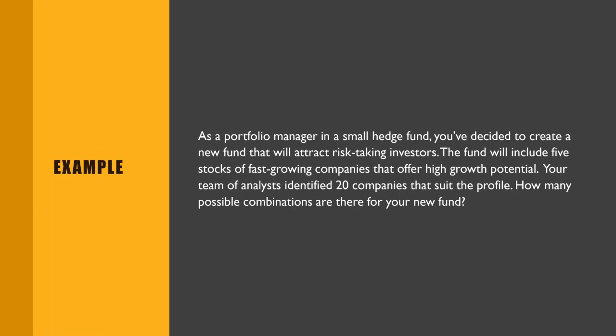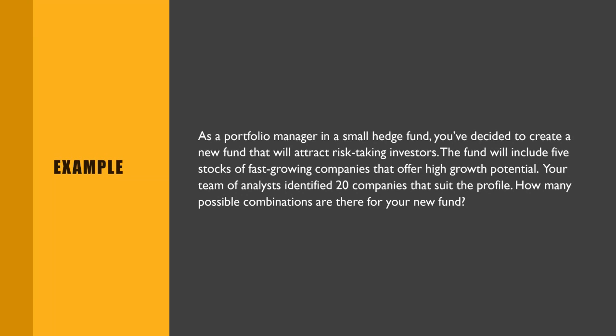The fund will include 5 stocks of fast-growing companies that offer growth potential. So your team of analysts identified 20 companies that suit the profile you wanted, right? So how many possible combinations are there for your fund? What we are saying is, we have identified 20 companies to invest, but you can only invest in 5. So you have to select 5 among those 20 companies. So how many options do you have?